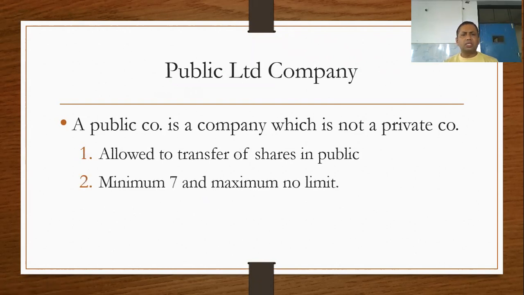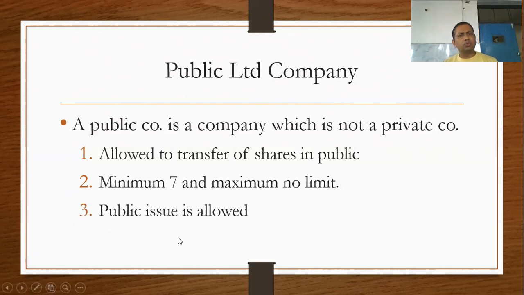The next point is, in a public limited company, a minimum of 7 persons are required to start. The minimum is 7 and the maximum, there is no limit in a public limited company. And the third is public issue. Public issue is allowed in a public limited company. They collect their funds from the public by issuing a prospectus to the general public.